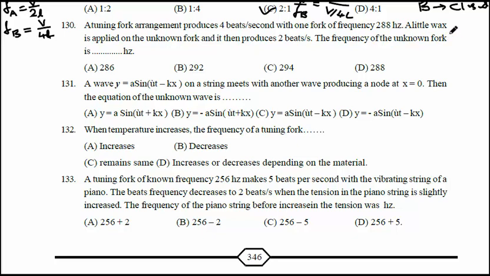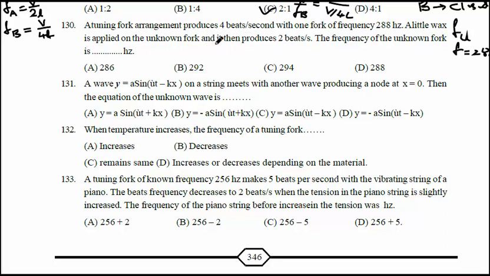There is an unknown frequency fu, and there is a known frequency that is equal to 288, it is given. A little wax is applied to the unknown fork.